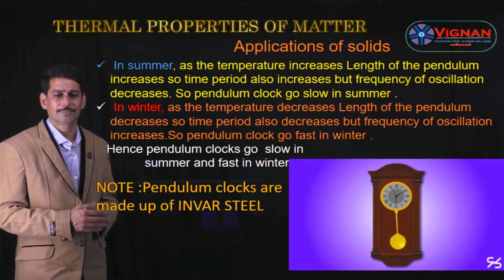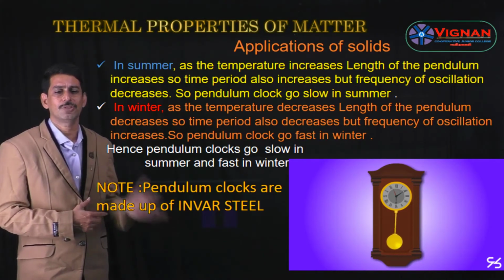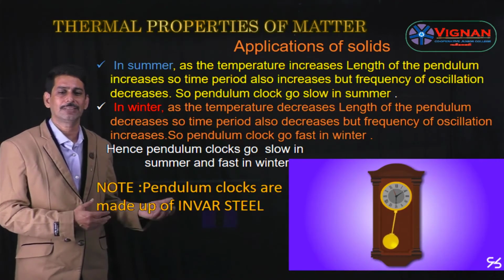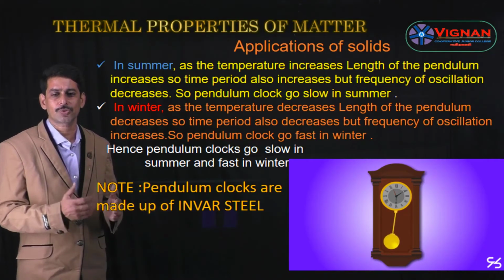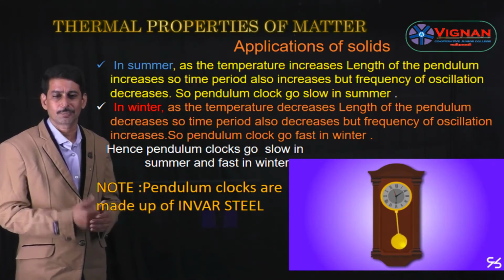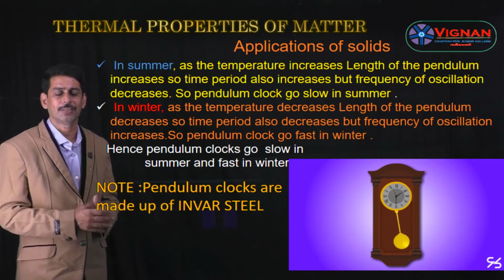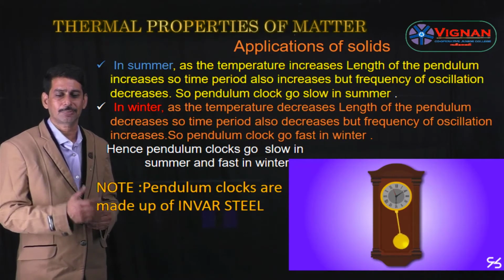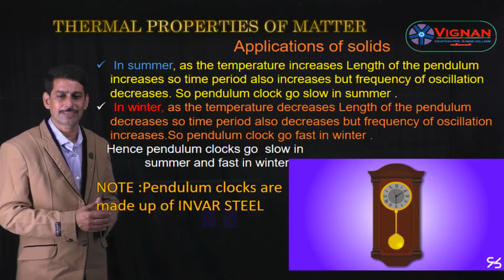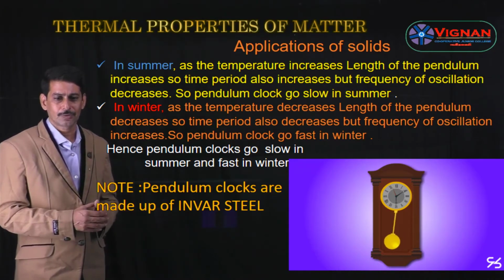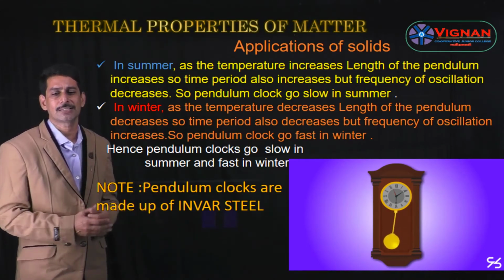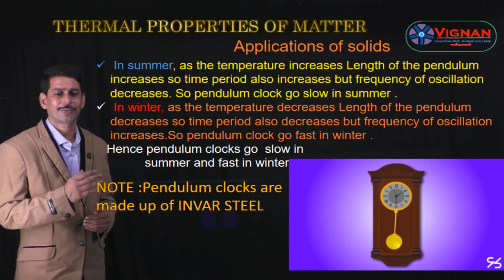Because the alpha of invar is almost 0, it neither expands in summer nor contracts in winter. So it shows correct time at all temperatures, in all seasons. So pendulum clocks are made up of invar because the coefficient of linear expansion of invar is almost 0. Invar is nothing but an alloy. That's why it shows correct time at all temperatures in all seasons. That's why pendulum clocks are made up of invar.